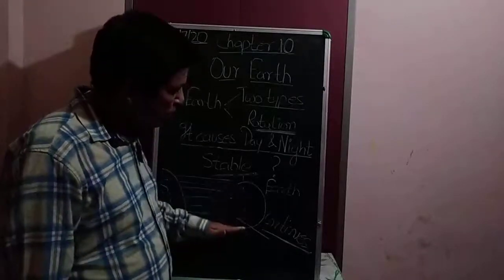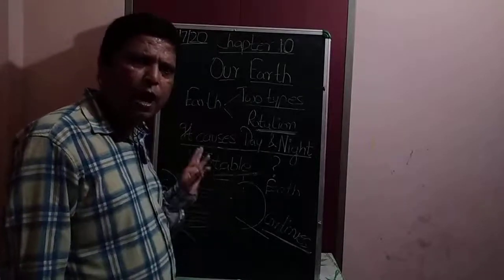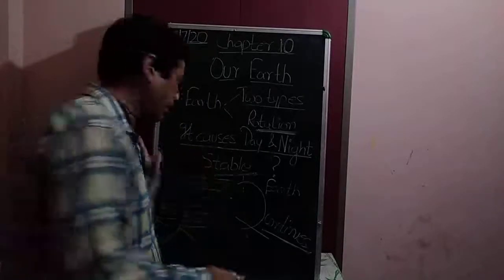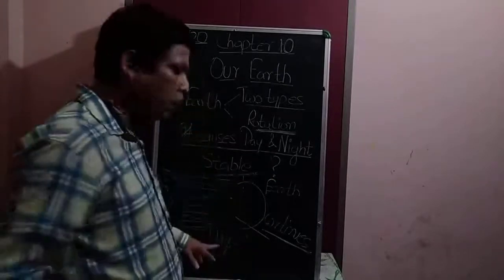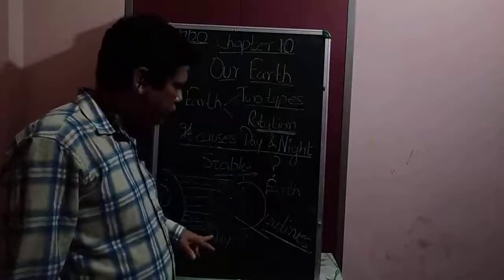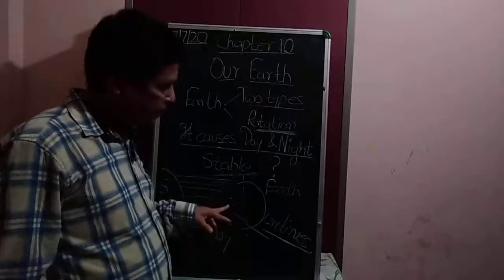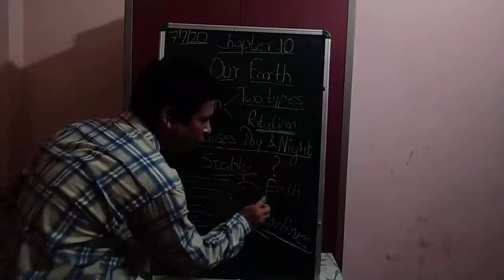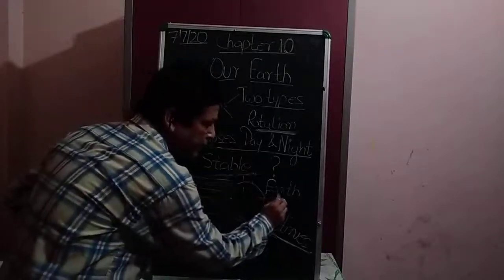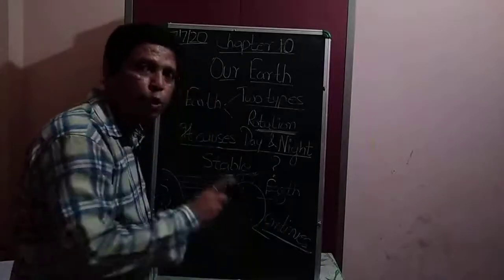The portion of the earth which is in front of the sunlight, यहाँ हमेशा डे होता, all the time this portion which gets continuous light of the sun is day. And now this portion, student, which I have not colored, it means this portion is getting no light.